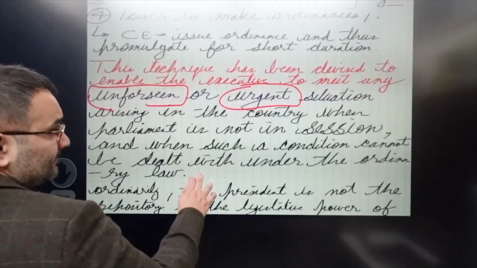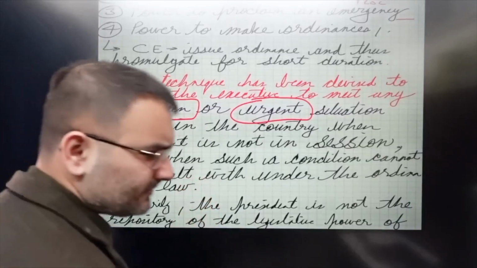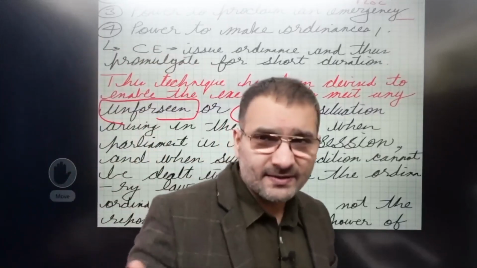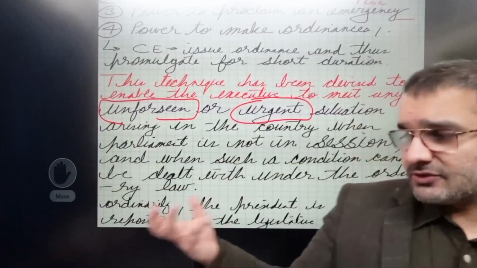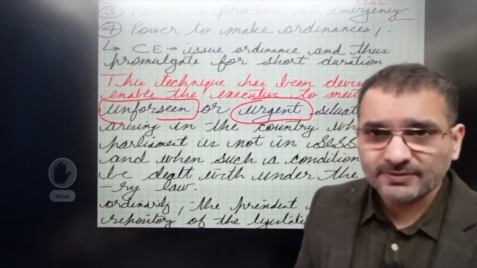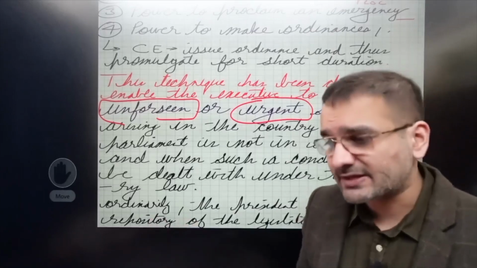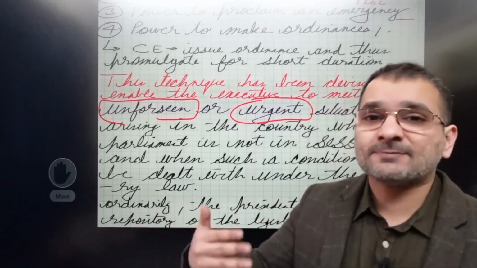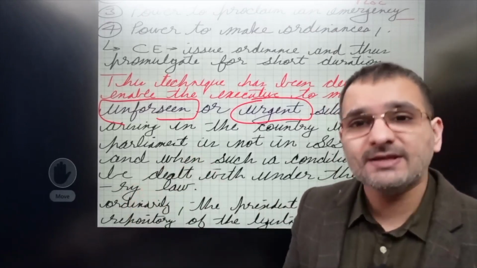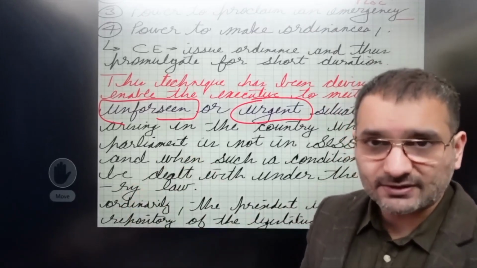Because let us say, Parliament is not in session and some emergency arises, some very immediate situation arises which they need to pay attention to, and the problem can only be solved by passing a law, and Parliament is not in session. We can't really wait for the Parliament to be in session and then only tackle the situation, right?